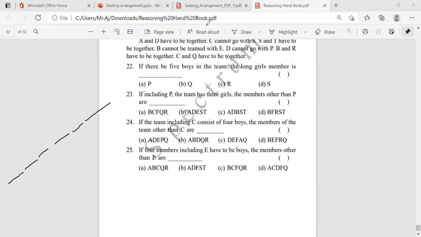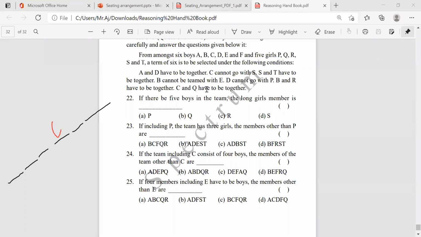So in the conditions, see the conditions here. Along with C, Q will always be there. Q will be there, right? So Q will be there means, first of all, if C is there, then you have to include C, and Q also. Q is included. Okay. They're asking for 4 boys, right? So for the remaining, we have to take boys. 1, 2, 3, 4. 4 boys is there.